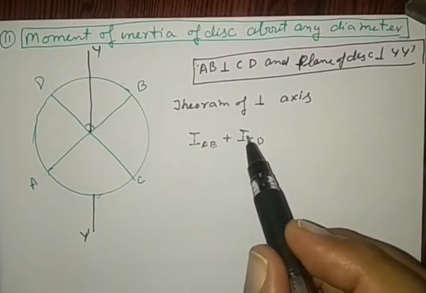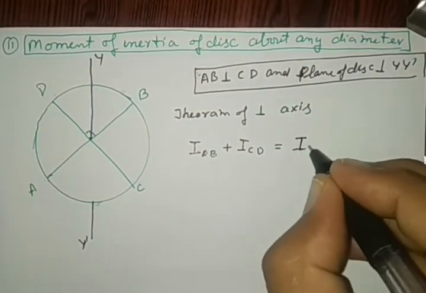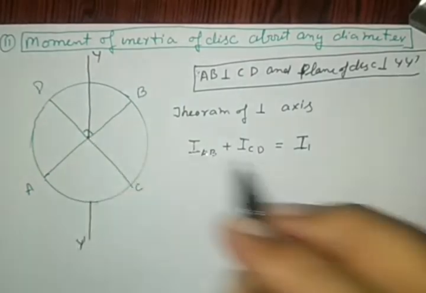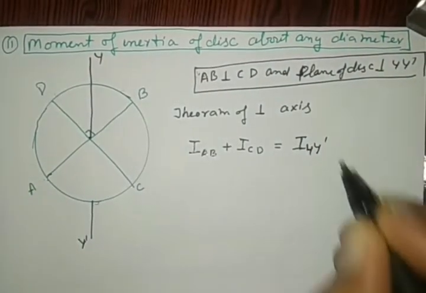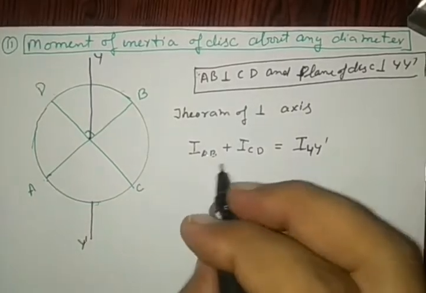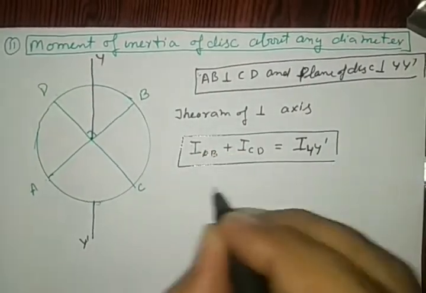If both are perpendicular, then the sum equals the moment of inertia about the axis perpendicular to both, that is YY dash. Right? See this equation, this theorem, very carefully.